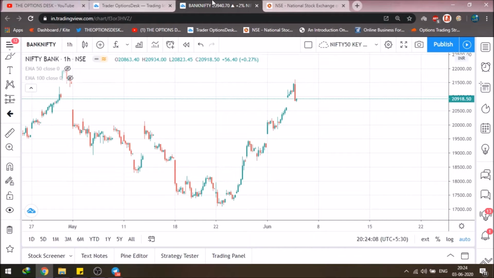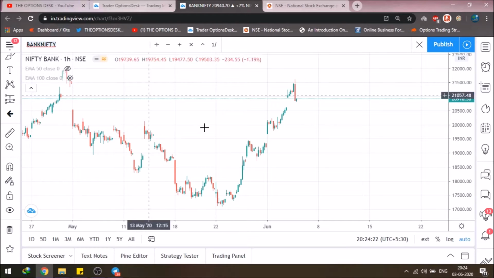Firstly, let's do the analysis for tomorrow, and then we will jump to the intraday, covering the positions in the last. And I will only do the intraday analysis for the Nifty 50, as the Bank Nifty was just correlating with it and moving around with the Nifty 50. So as you can see, Bank Nifty firstly, yeah, so this was the Bank Nifty level.